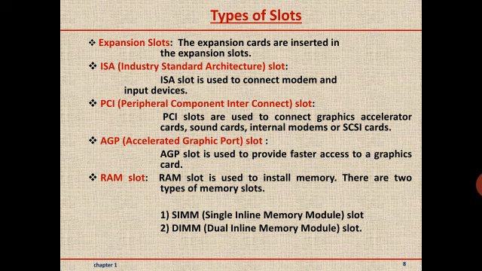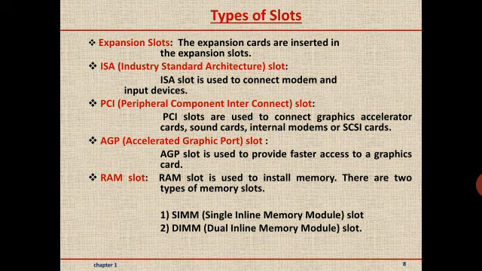It is used to connect graphic cards, sound cards, internal modems, etc. PCI slots are faster than ISA cards. Fourth slot is AGP slot. AGP full form is Accelerated Graphic Port. It is used to provide faster access to graphic accelerator card. Hence, it enhances the visual experience for the user.